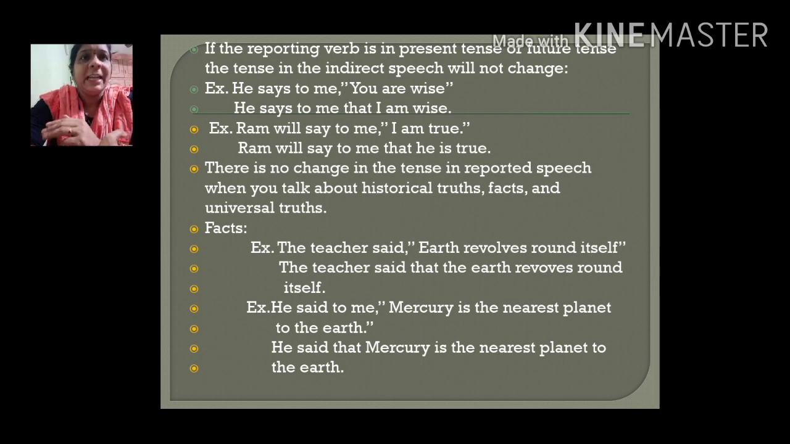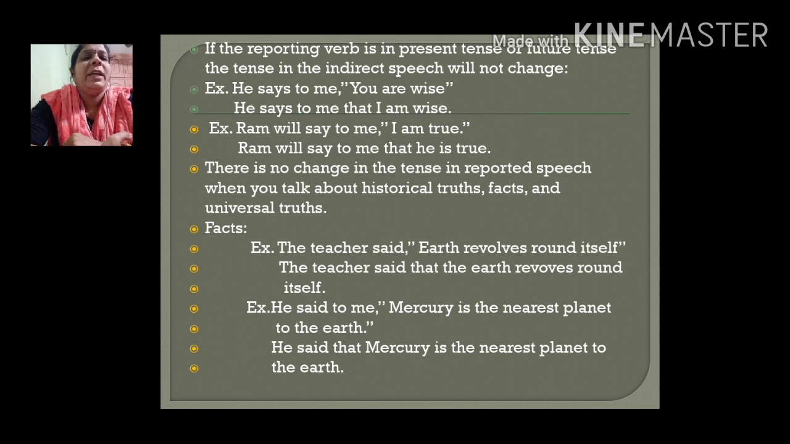Previously, we have seen that if the reporting verb is in the past tense, we have seen a number of changes in the tenses like simple present to simple past and accordingly. Now here, see the reporting verb. He says to me, "You are wise." Says is the present tense. So the tense will not change. He says to me that I am wise. Okay? That is, the tense will not change. The pronoun will change, but the tense will not change. Now Ram will say to me, "I am true." Now this is the future tense.